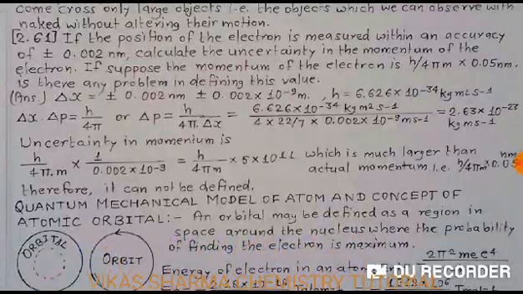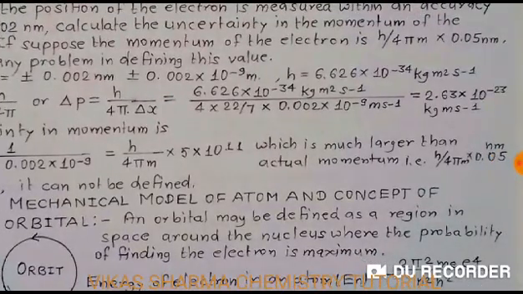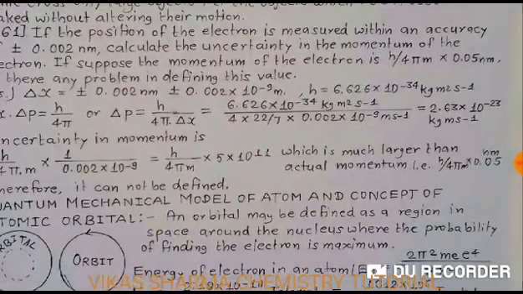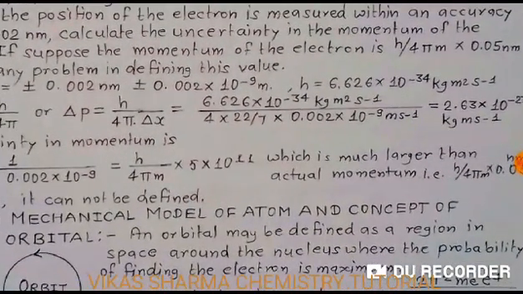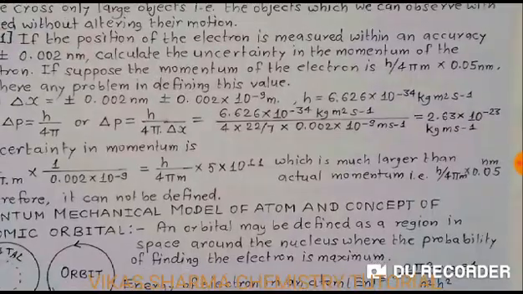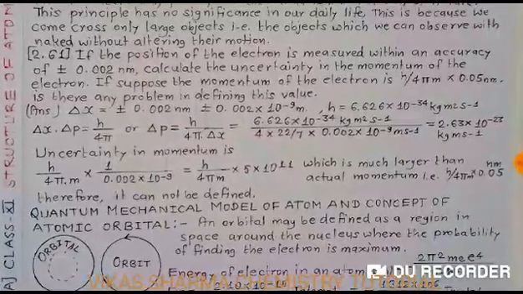So the answer is delta x is equal to plus or minus 0.002 nanometer. We convert it into meters. The Planck constant we know is 6.626 into 10 to the power minus 34 kilogram meter square per second. Delta x into delta p is equal to h upon 4 pi, or delta p is equal to h upon 4 pi into delta x. So we put the value 6.626. Then the answer is 2.63 into 10 to the power minus 23 kilogram meter per second.